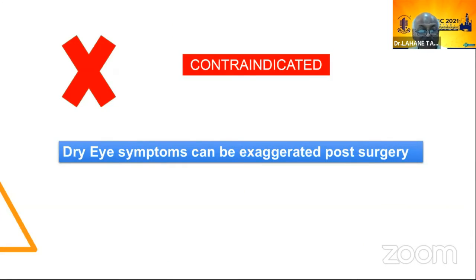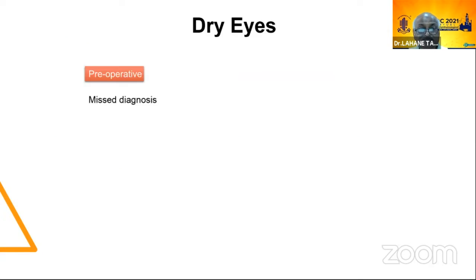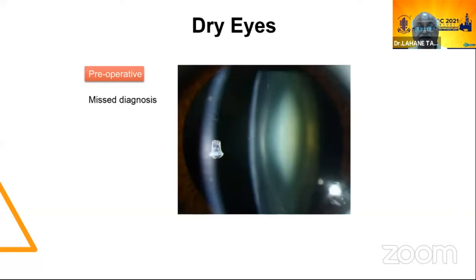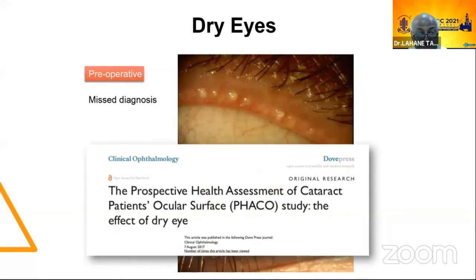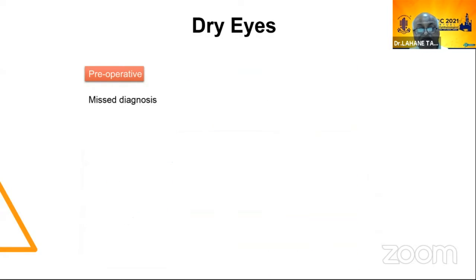This is a contraindication, as dry eye symptoms can be exaggerated after surgery. So dry eyes are misdiagnosed preoperatively, and then what happens? You see, the prospective health assessment of cataract patients and ocular surface study is very important.